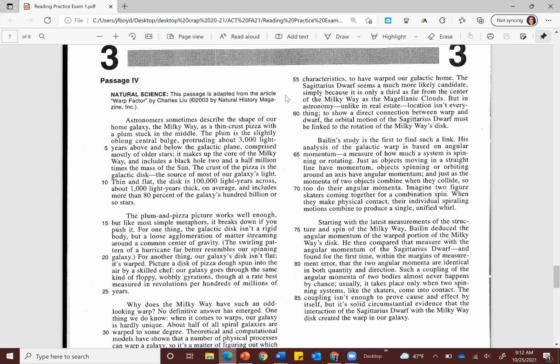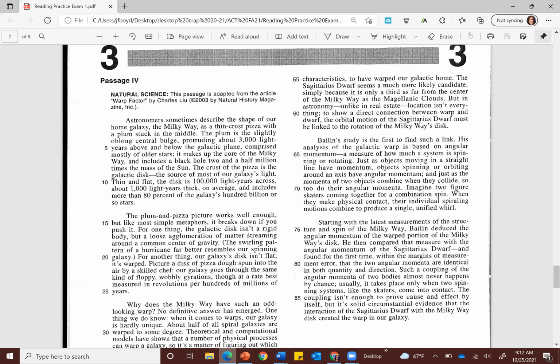Oh, there's that phrase, a measure of how much a system is spinning or rotating. Just as objects moving in a straight line have momentum, objects spinning or orbiting around an axis have angular momentum. And just as the momenta of two objects combine when they collide, so too do their angular momenta. Imagine two figure skaters coming together for a combination spin. When they make physical contact, their individual spiraling motions combine to produce a single unified swirl.